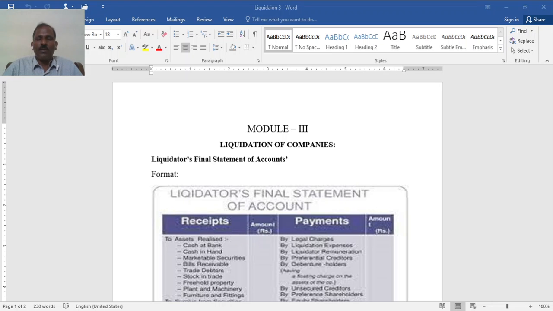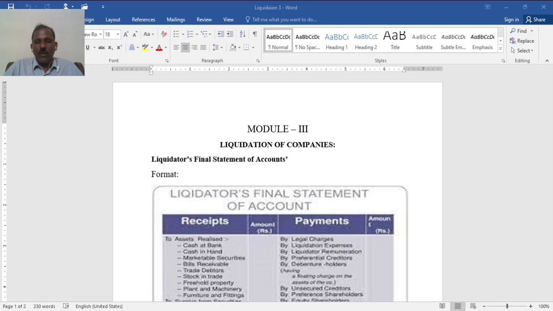In the previous two sessions, we discussed liquidation meaning, different modes of liquidation, meaning of liquidator, the preparation of the liquidator's final statement of account, then the functions of the liquidator while preparing a final statement of account, and the order of payment by the liquidator. This much we discussed.